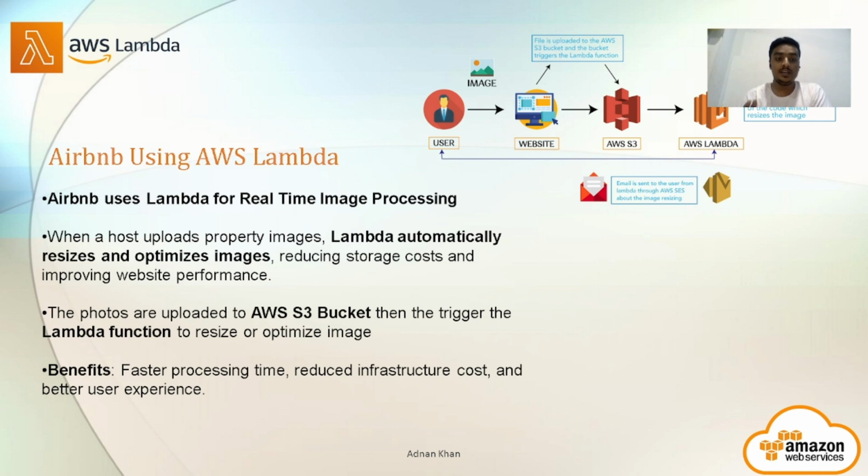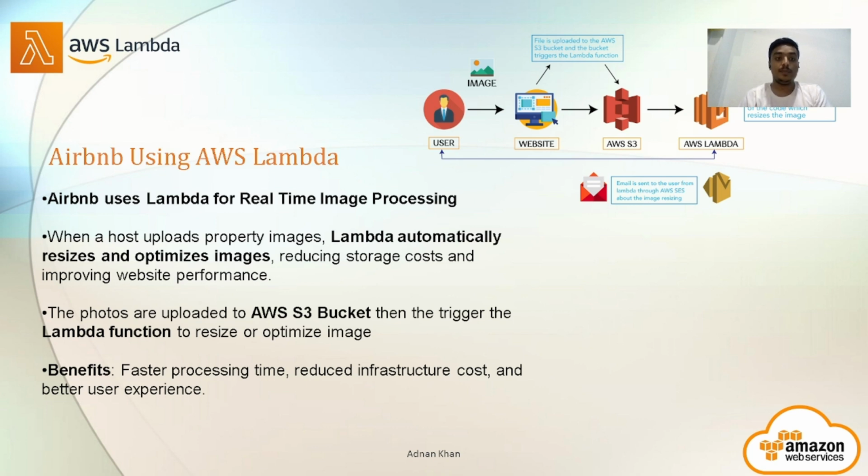Next, we have taken a live example of Airbnb. If you know Airbnb, it will be easy for you. Airbnb uses AWS Lambda for real-time image processing. Whenever any image comes to the Airbnb model, which uses an S3 bucket, it will create an event for resizing or optimizing, whichever event we want to create. The Lambda function will be triggered by the particular event, the function will run, and the output will be shown to us.